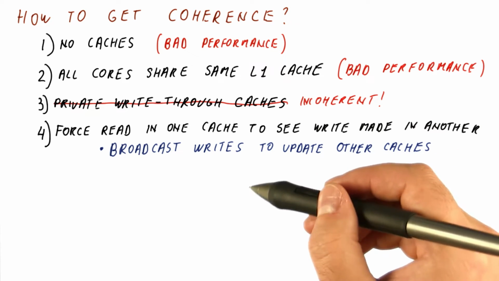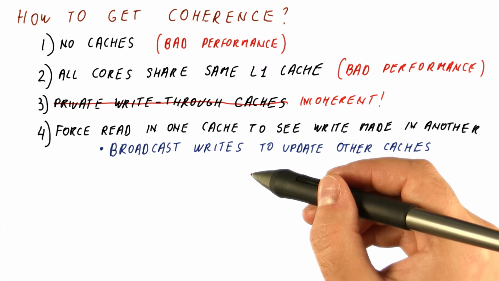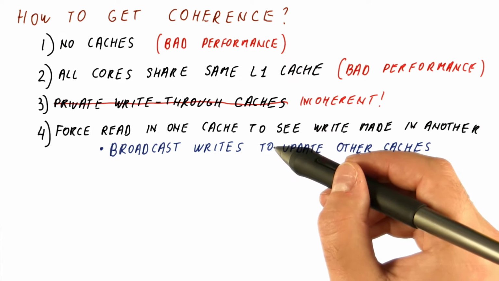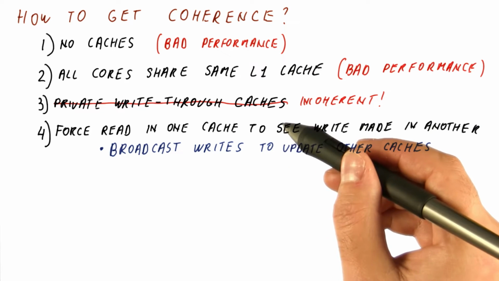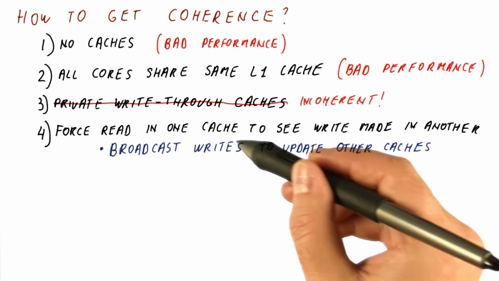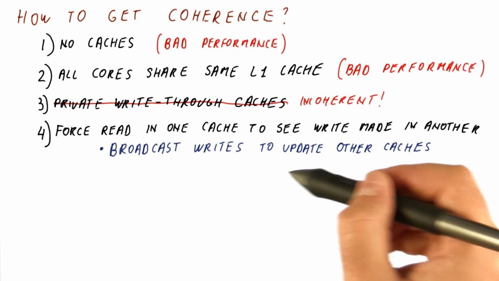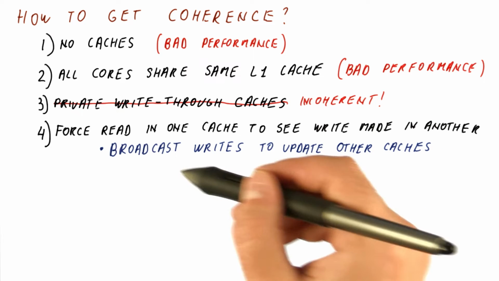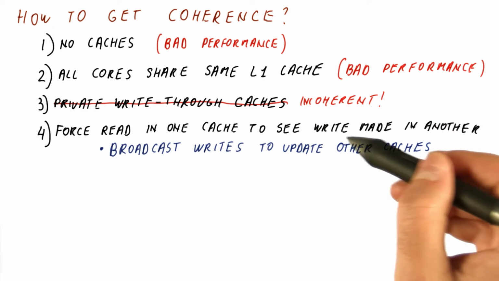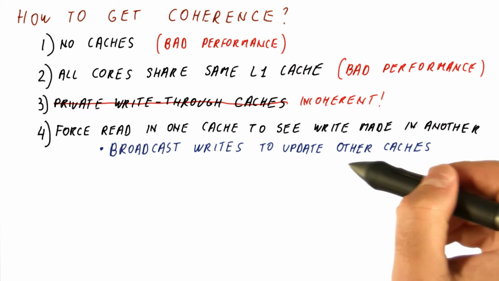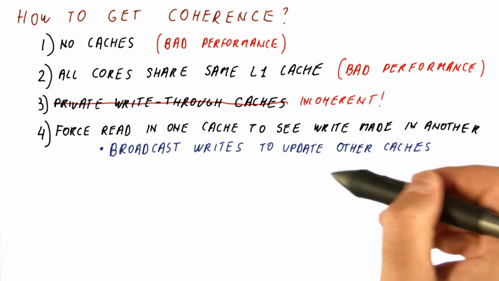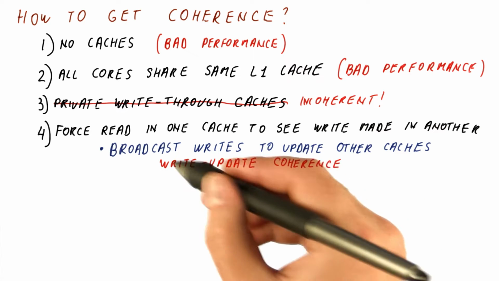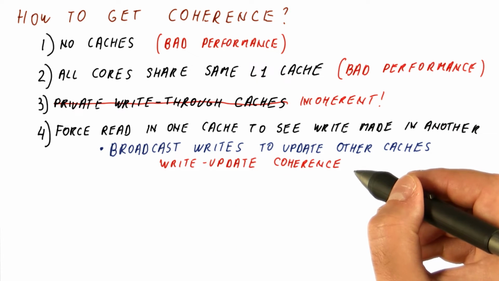So pretty much I write to my cache. It's kind of like a write-through cache in that it continues past the cache, but now what really happens to it is not only does it get written back to memory, it also gets sent and seen by all the other caches, which now take that new value. If that happens, then when I write, other caches now have my new value, and then reads on those cores will actually provide the same value. This is called write-update coherence, because writes update all of the other cached copies.